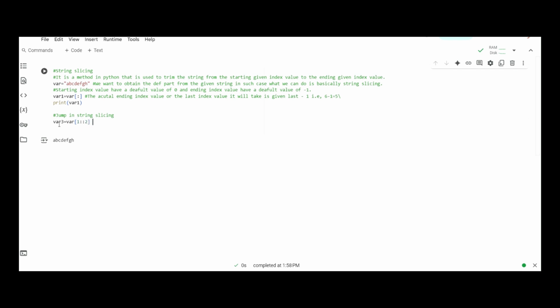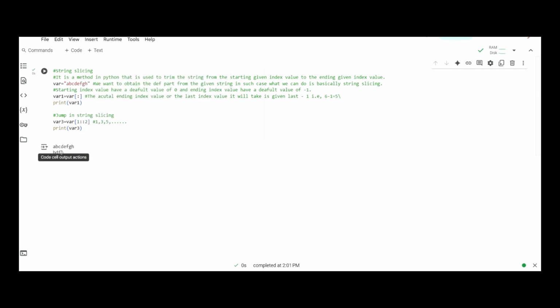So it will first take the element of index value 1, then the index value it will take is 1 plus 2, which is 3, and then the next index value it will take is 3 plus 2, which is 5, and similarly so on. And if we try to print this, we can verify this.